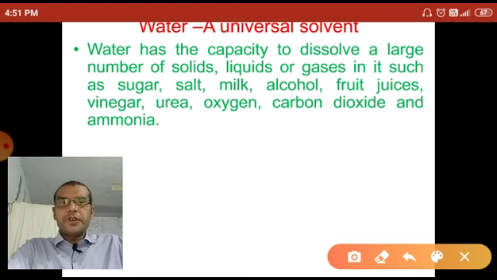So water has the capacity to dissolve all of these substances. That's why water is called a universal solvent.